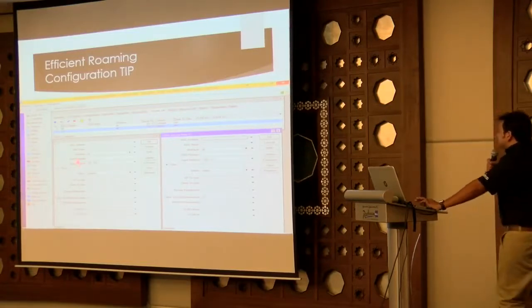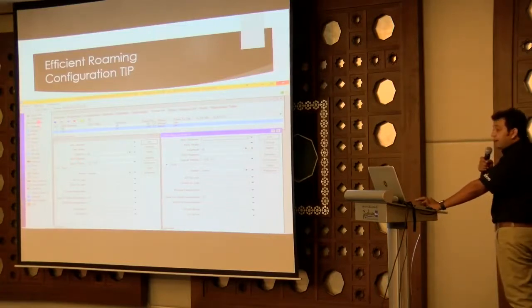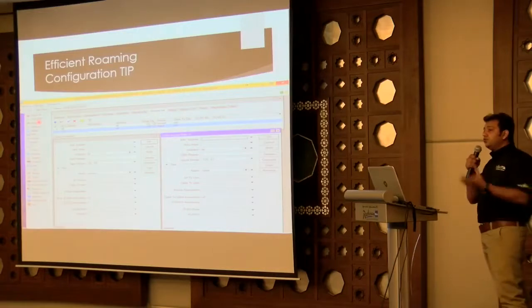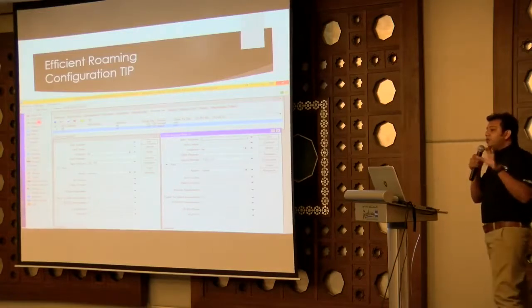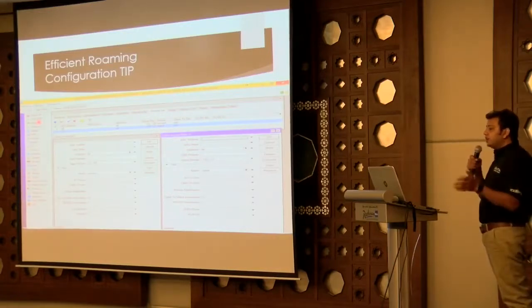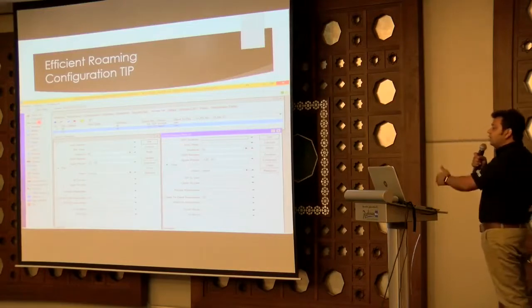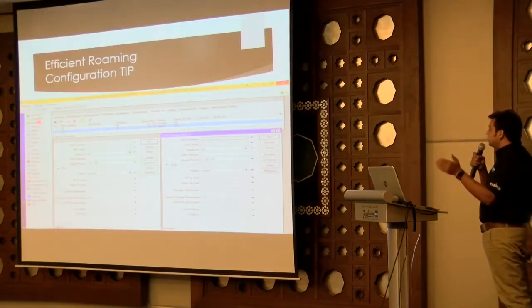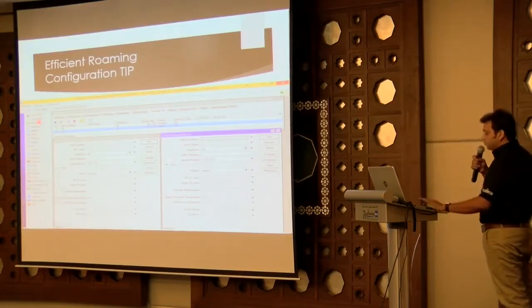Here you can see the signal range I have defined from the access list. Whatever you want to do from the AP side, you have to configure on the CAPsMAN, on the controller. You don't need to go into every AP. You just access your controller, go to CAPsMAN, and there is an access list.